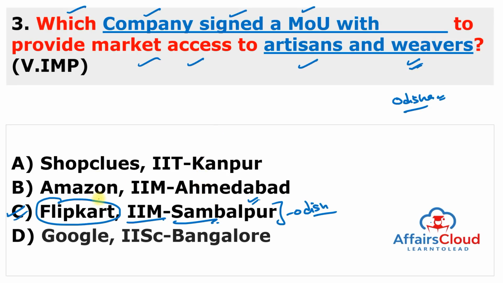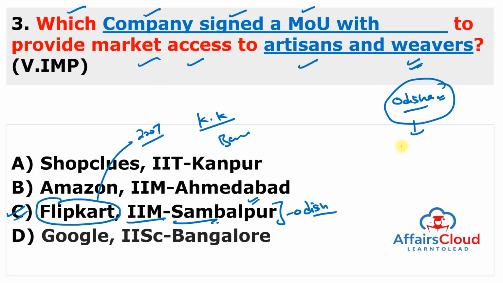Remember about Flipkart. Flipkart was established in the year 2007. Its CEO is Kalyan Krishnamurthy and headquarters is in Bengaluru. Odisha is a very famous state, especially for handicrafts. That's why they tied up for the artisans and weavers. Odisha's governor is Ganeshi Lal, and Chief Minister is Naveen Patnaik.